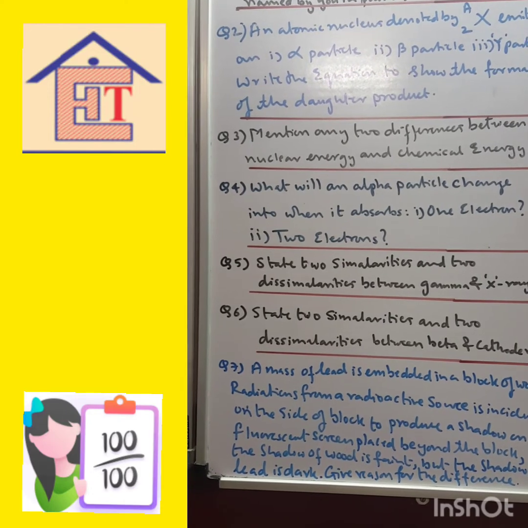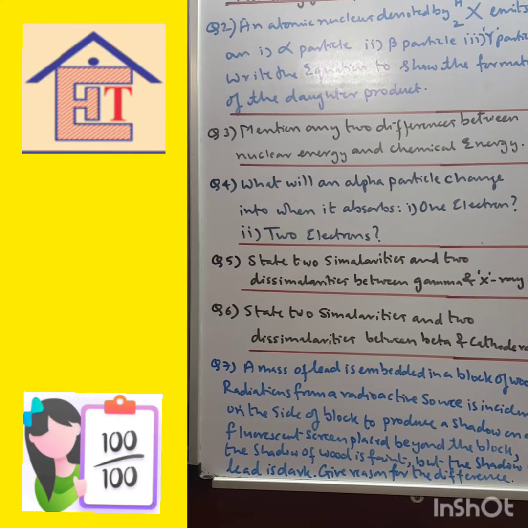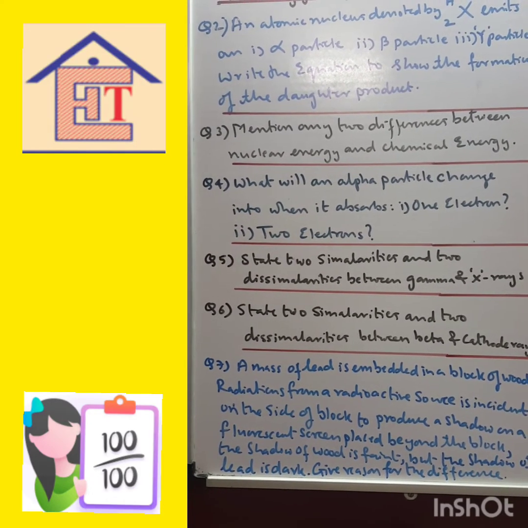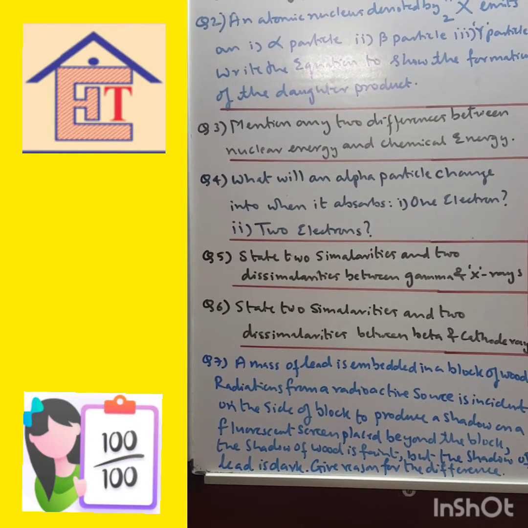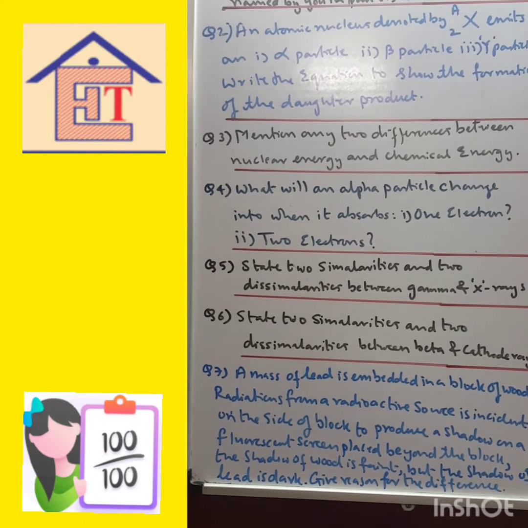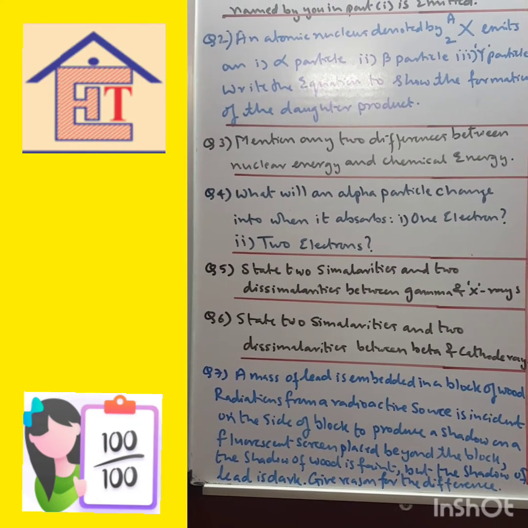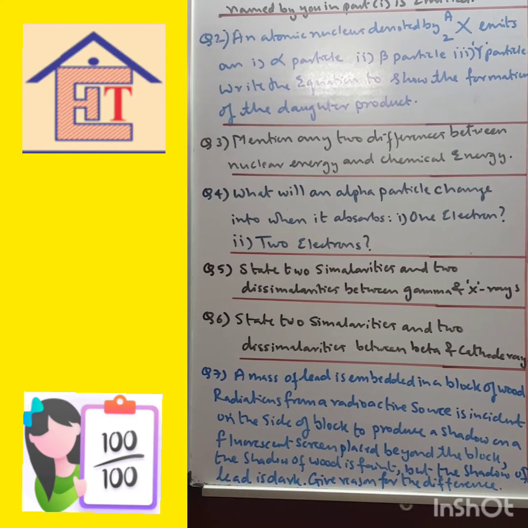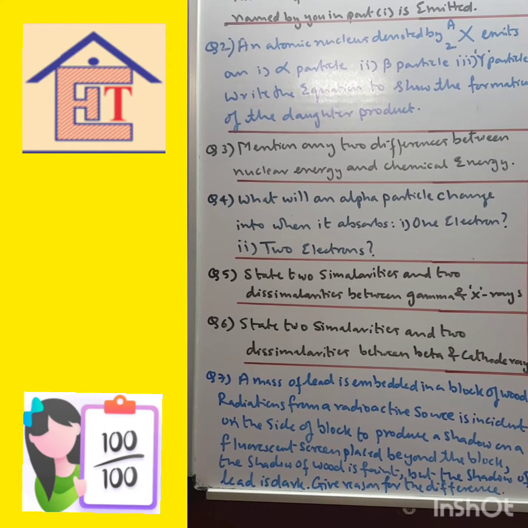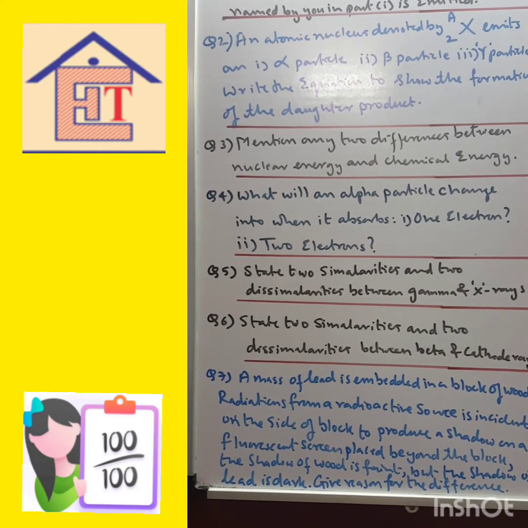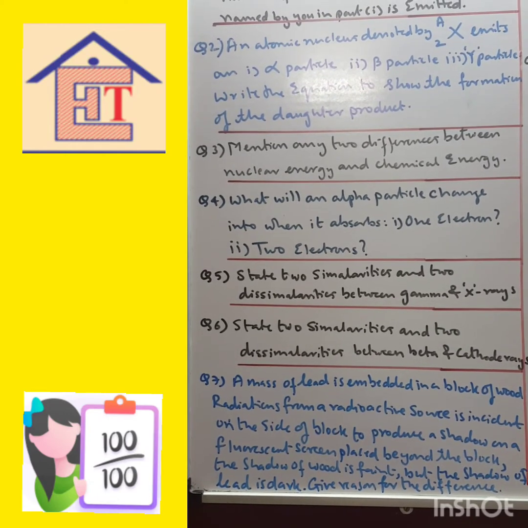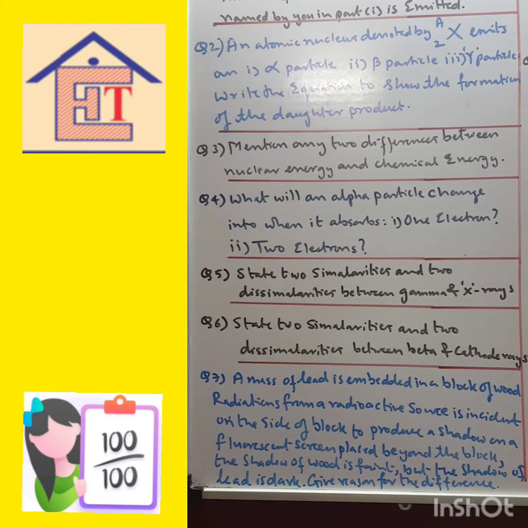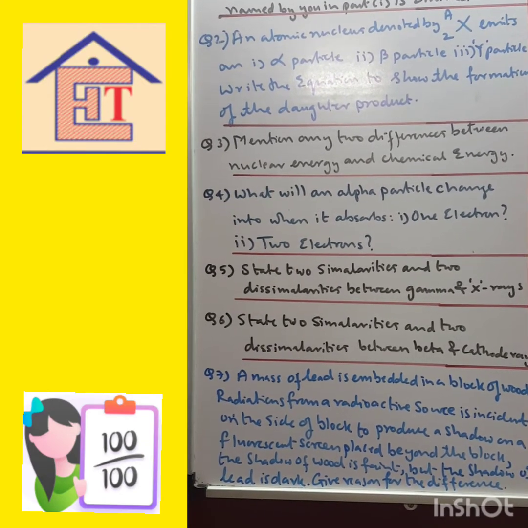So the shadow of the wood is faint because only the alpha radiation is stopped by wood, since alpha radiations are least penetrating. The shadow of lead is dark because beta and gamma radiation are also stopped by lead. If wood is replaced by aluminium or any other light metal, the shadow of aluminium will remain faint because aluminium will not stop gamma radiation.